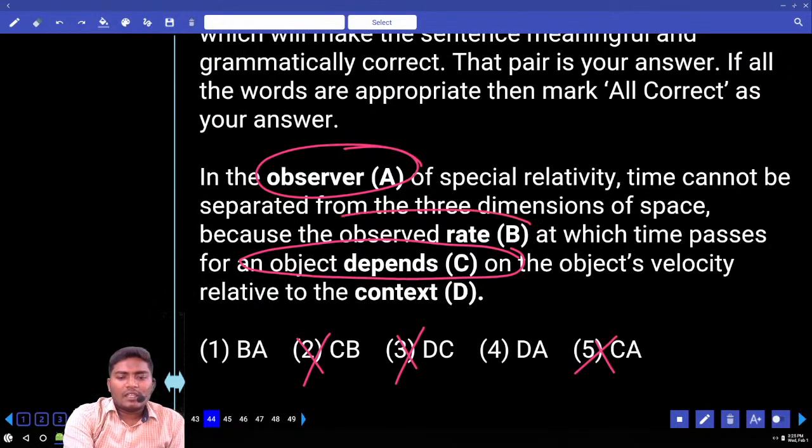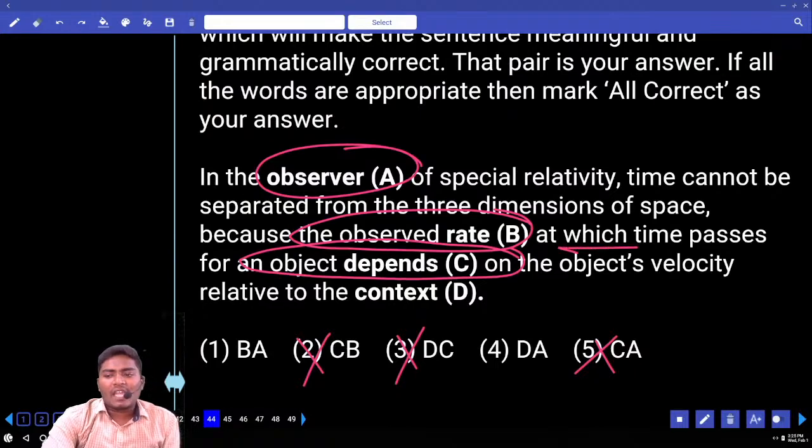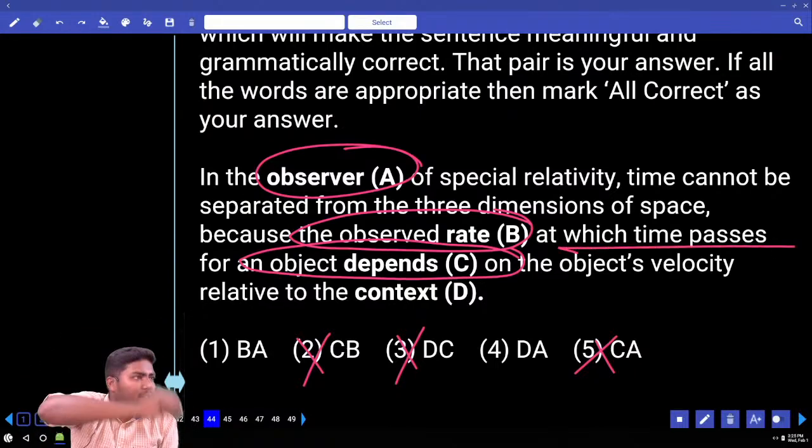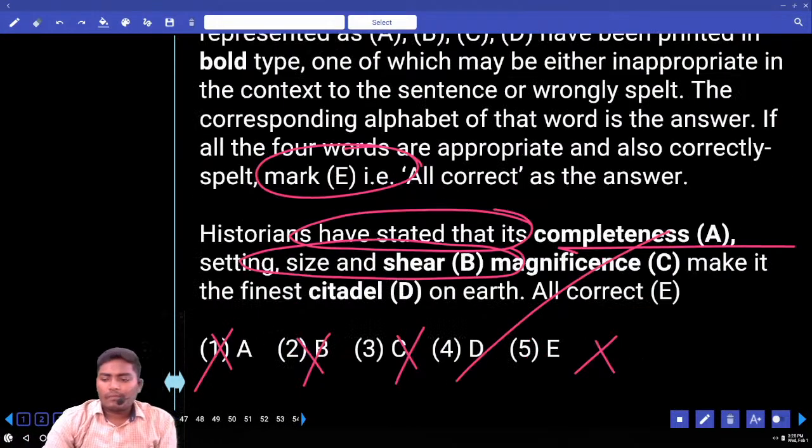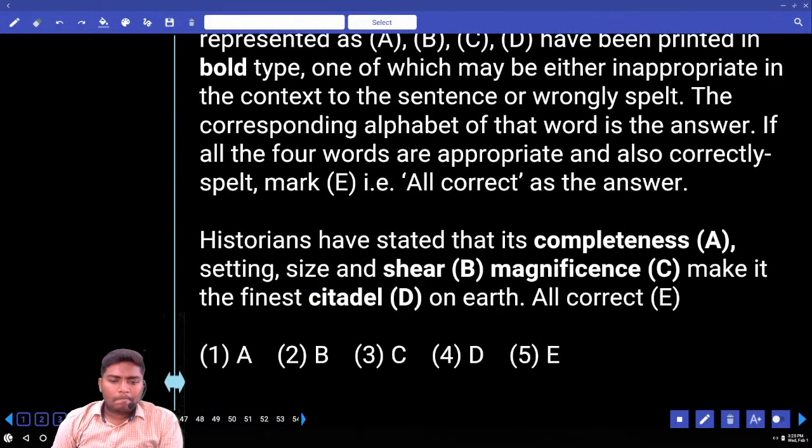Once look at this. The observed rate at which time passes. At some rate the time is passing. Can we change B here? No. So what is remaining only? D. Move to 45. Wrongly spelled word.